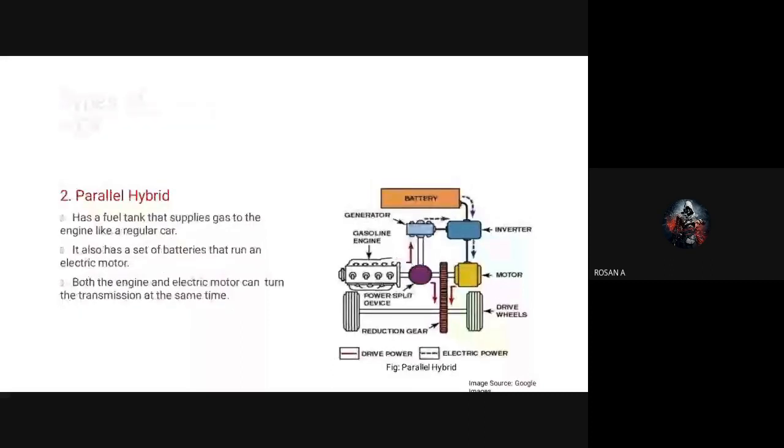Here we have one more system, that is the parallel hybrid system. In the parallel hybrid system, both the IC engine and the electrical motor are parallelly connected to the mechanical transmission system. Here you can see how the parallel connection is made. From the battery we connect the electric motor, and the coupling also runs the transmission. This type of transmission is called the parallel hybrid transmission system.